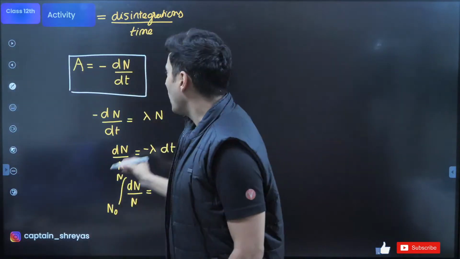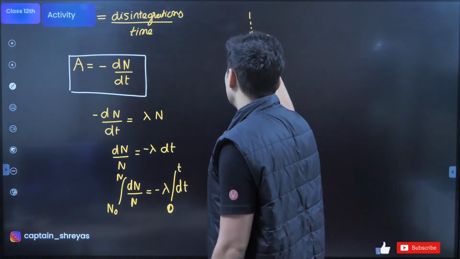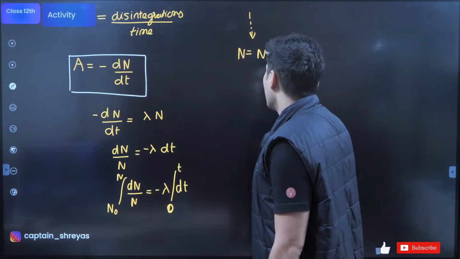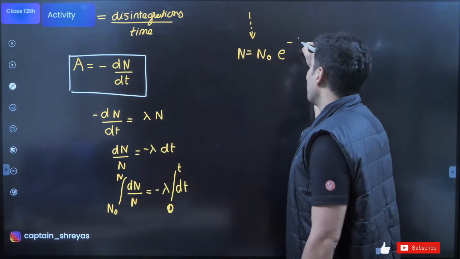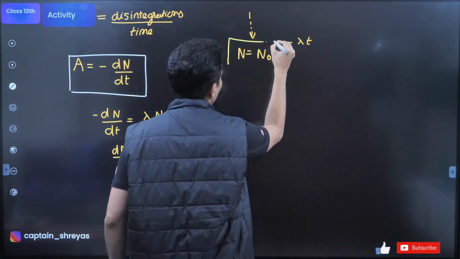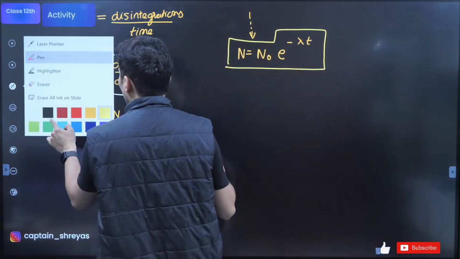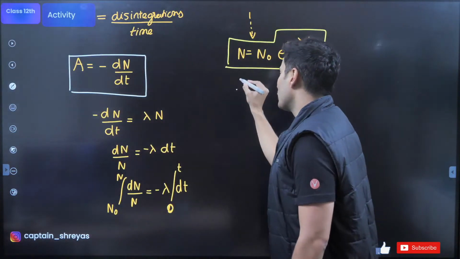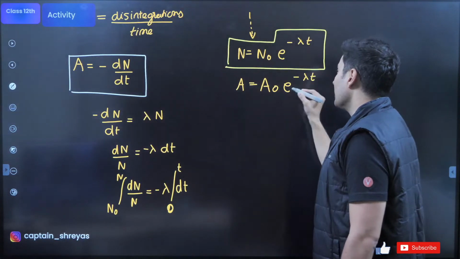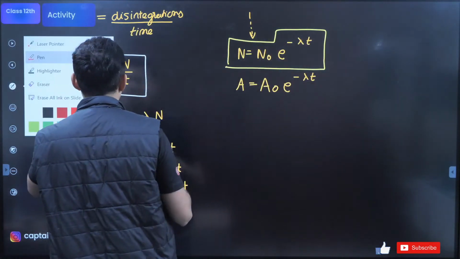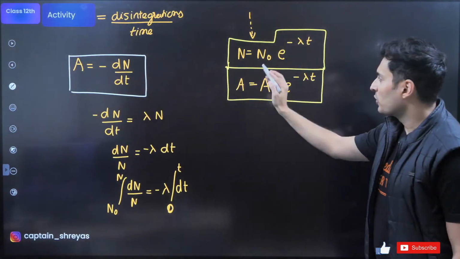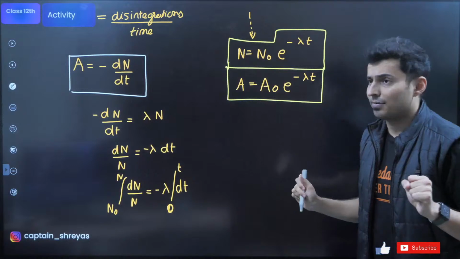Okay. You integrate it. So after integration, that part I leave it up to you. You can do it very easily. The final answer comes out to be N is equal to N naught, original, into e to the power minus lambda t. This is the formula. Again, obviously, you are supposed to remember this formula. And guess what? You can also write a similar formula for activity. So final activity is original activity times e to the power negative lambda t. E is that exponent, 2.7. So standard values. Both are important formulas, both for activity as well as the sample which is left.